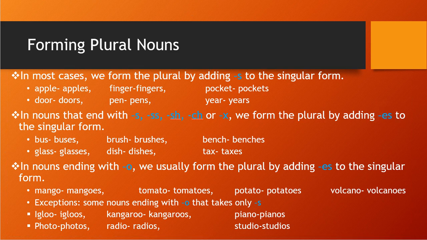Whichever singular form is given, we will add es at the end. Like see the example: bus, you can write buses. Brush, brushes. Bench, benches. Glass, glasses. Dish, dishes. And tax, taxes.